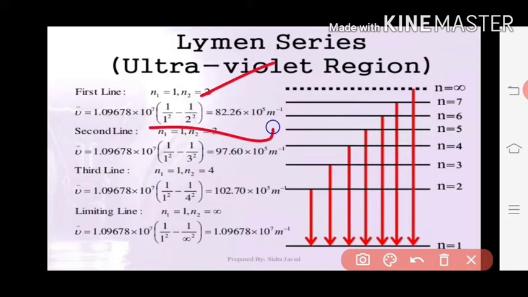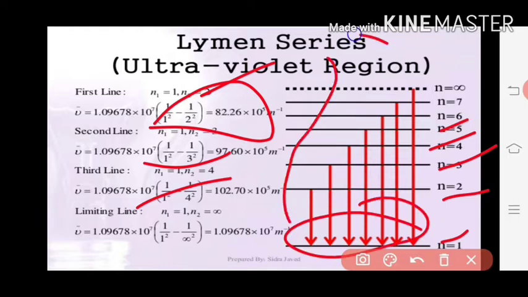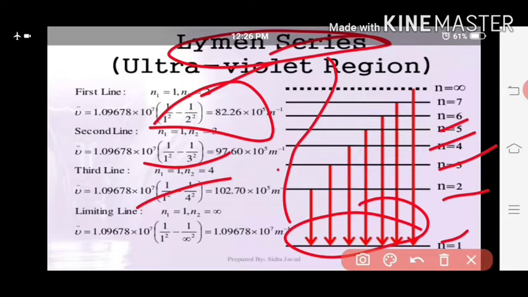You get the calculated wave number like this for the second line and the third line. This is the ground state, and this will be the first higher state, second, third, fourth. All the electrons come to this ground state and form this series. This series is the Lyman series.